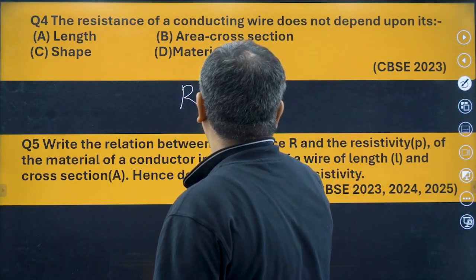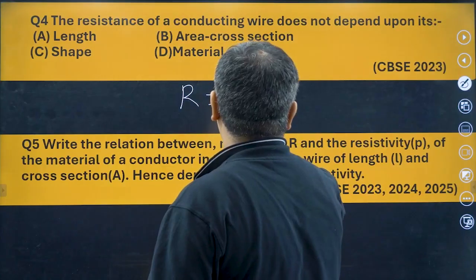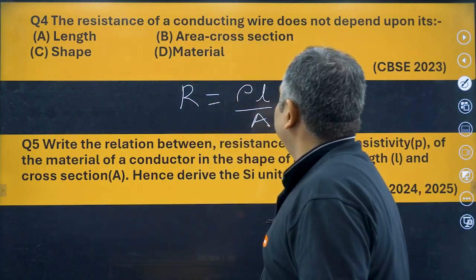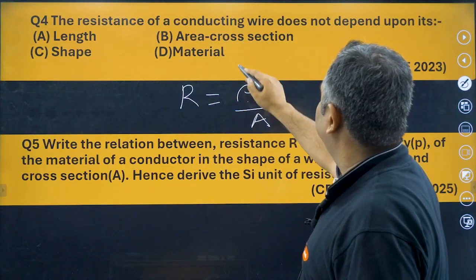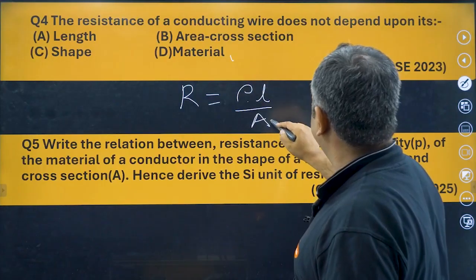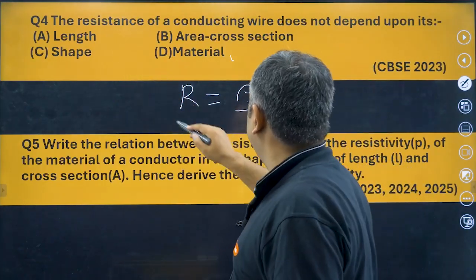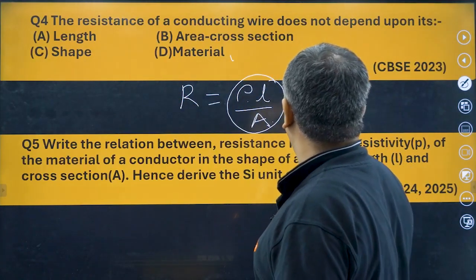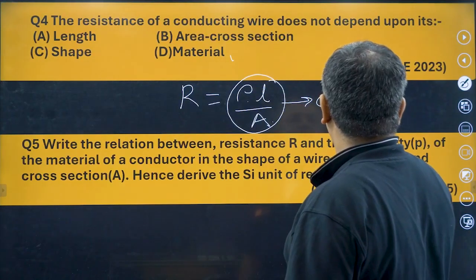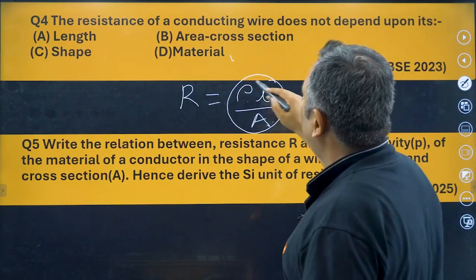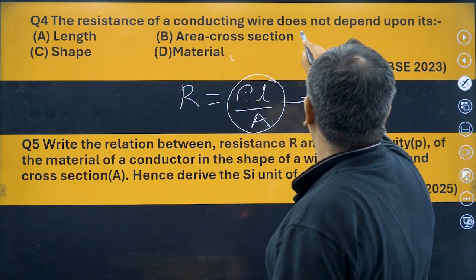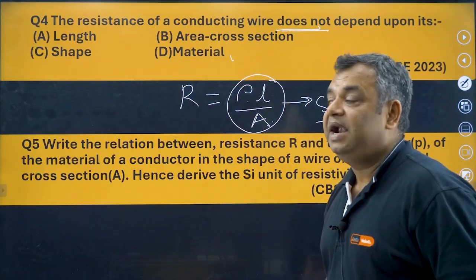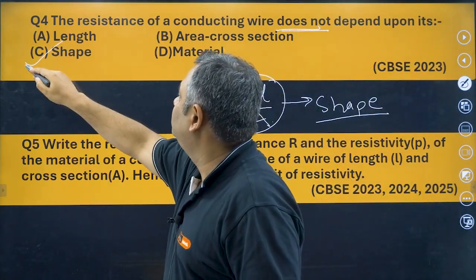R is equal to rho L by A. Is it dependent on the material? Yes. Area of cross section is also there. Length is also there. The only thing which is not here is shape. So the resistance of a conducting wire does not depend upon the shape. This would be the answer.